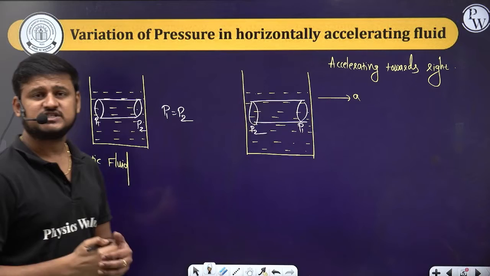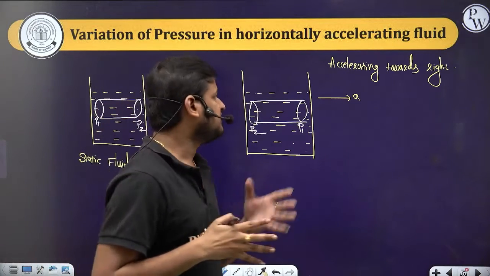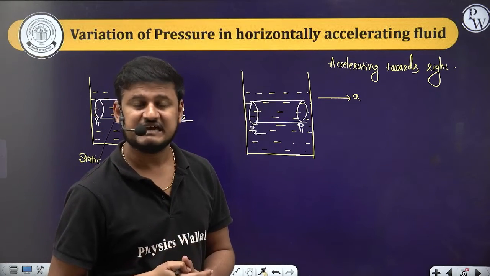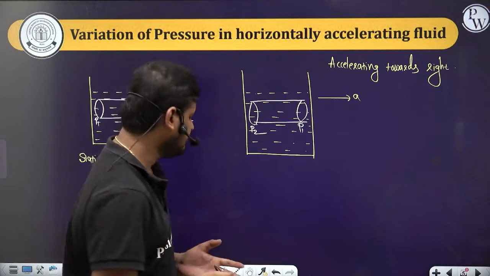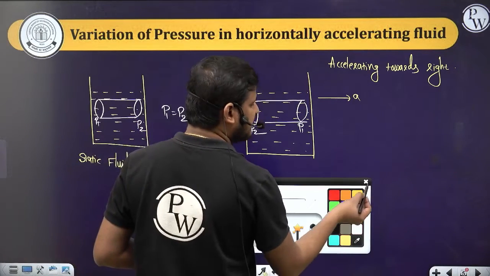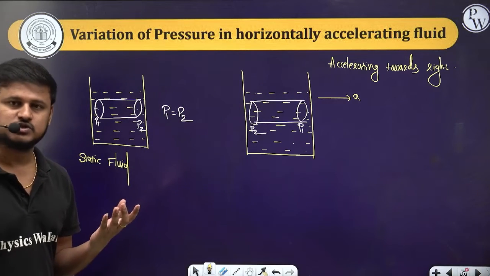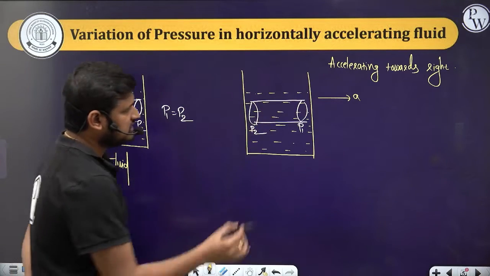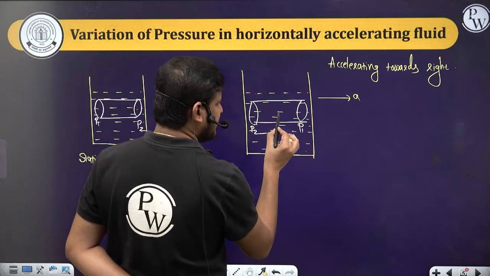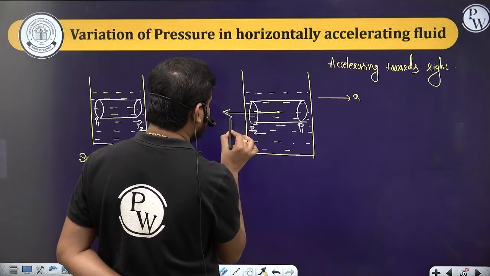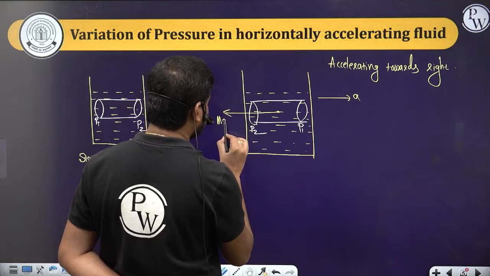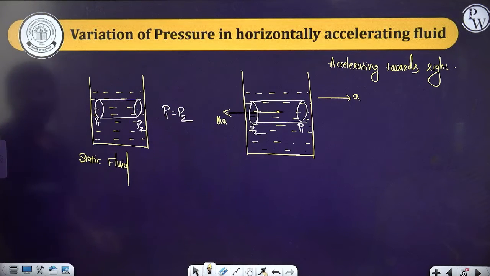So now first of all, which side will the pressure be more? Tell me, which side will the pressure be more? Try to understand from here. When it is accelerating to the right side, the pseudo force acts towards left. Due to this pseudo force, what will be the pressure? The same concept.